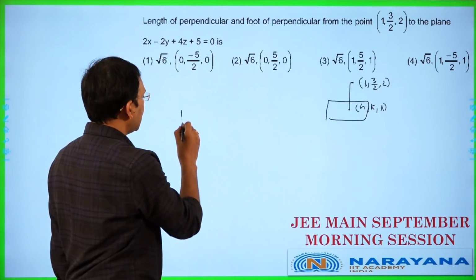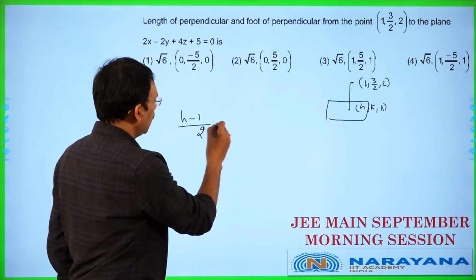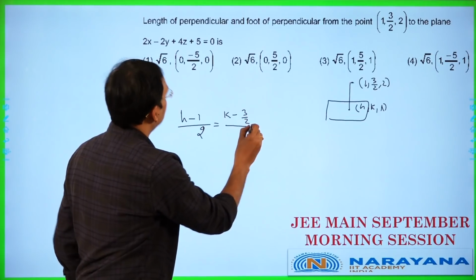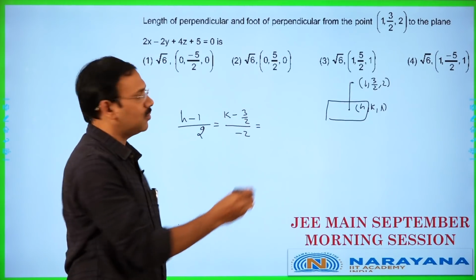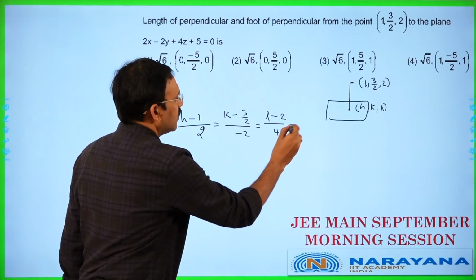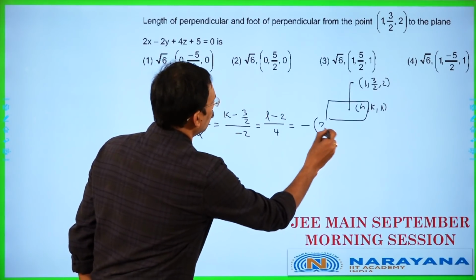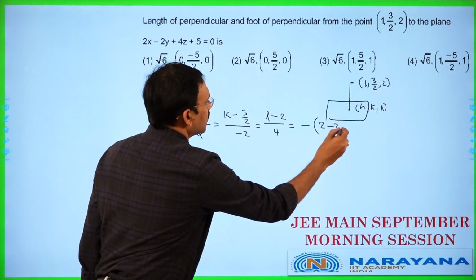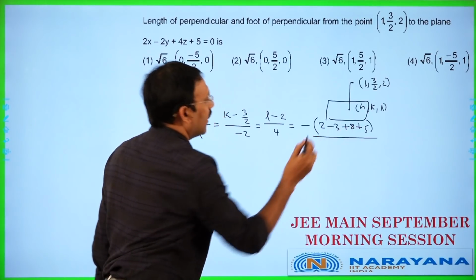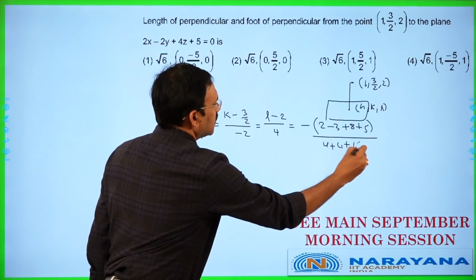The procedure is (h − x1)/a, that is x coefficient 2, equal to (k − y1)/b, where y1 is 3 and the y coefficient is −2, equal to (l − z1)/c, where z1 is 2 and the z coefficient is 4, equal to minus of the value obtained by substituting the point in the plane equation, which is 2·3 + (−2)·(−3)... then 2 into 4 is 8, plus 5, divided by a² + b² + c², that is 4 + 16.